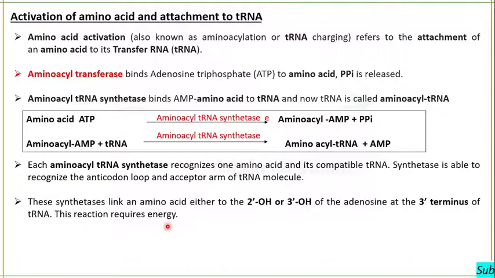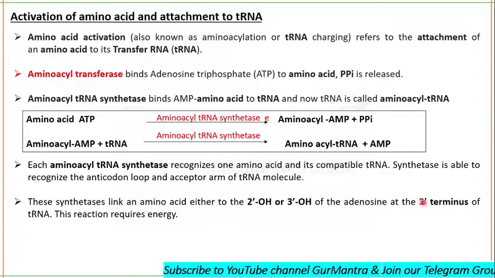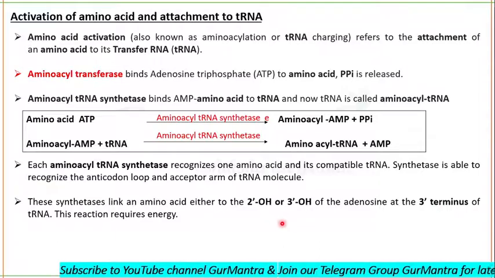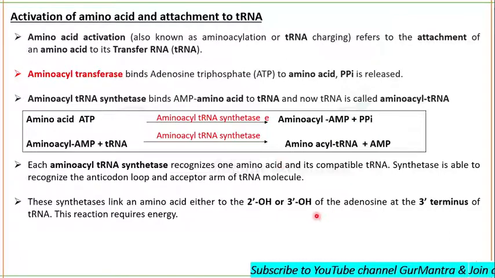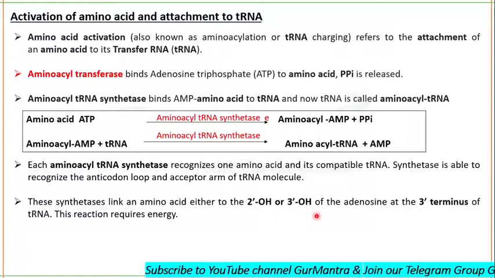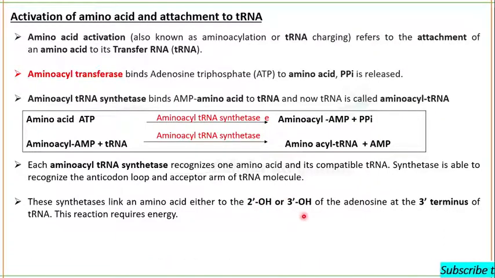So you must have got confused here, so let me tell you. See, you know about the tRNA molecule, and you know that at the 3' end there is a conserved sequence, CCA. A stands for adenosine, and adenosine is in an RNA, so there might be a 2' hydroxyl as well as a 3' hydroxyl group.